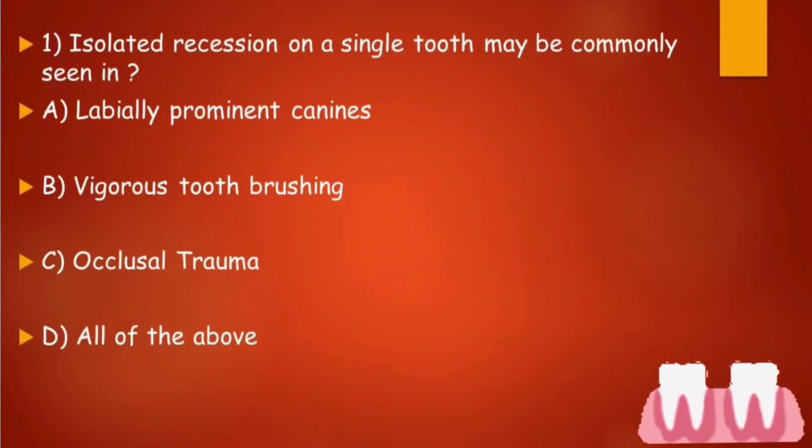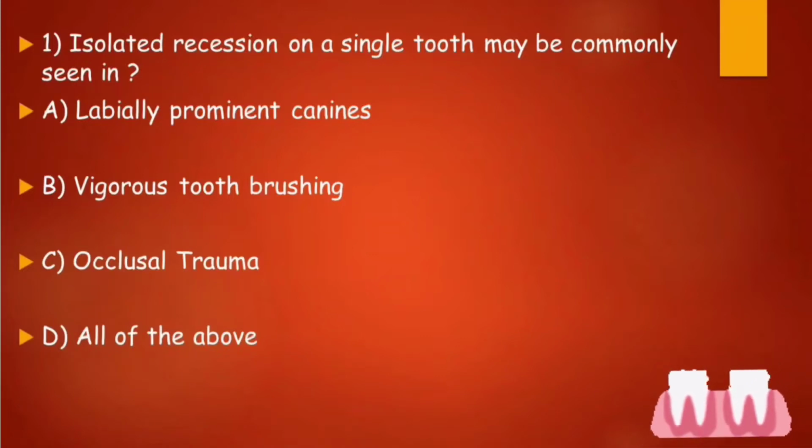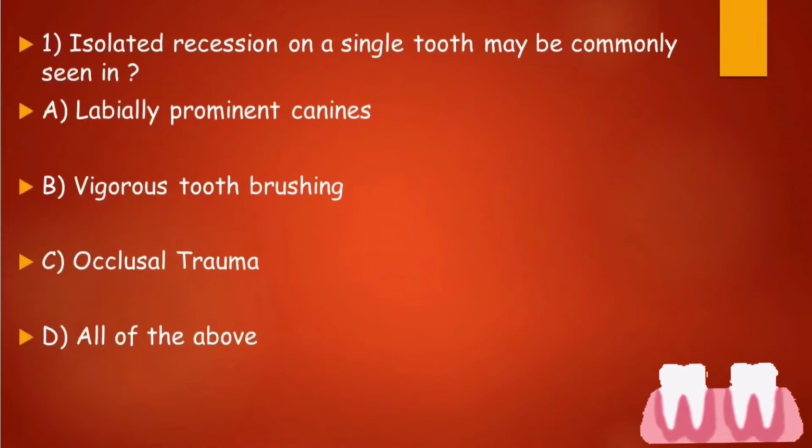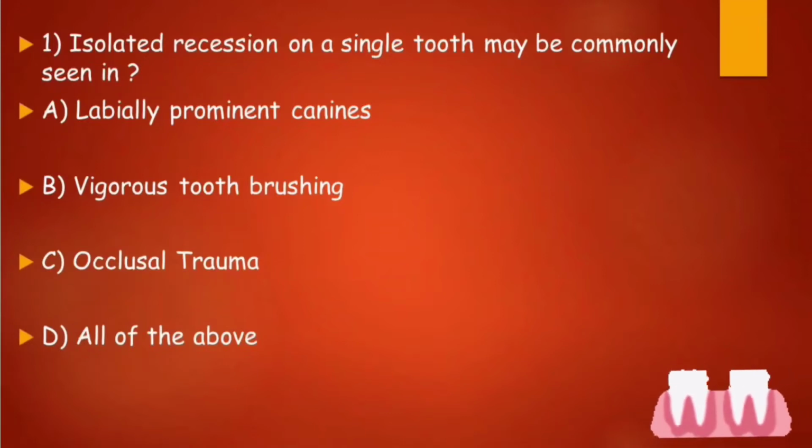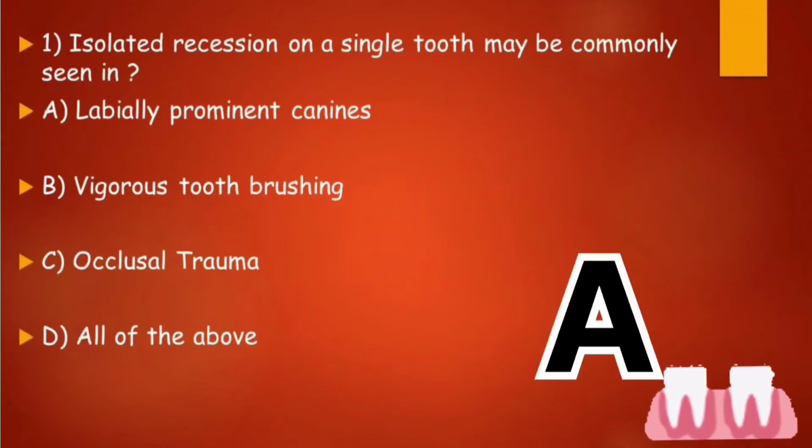Isolated recession on a single tooth is the key word in this question. See, the recession chapter is very important from the periodontology subject, whether it is for the final year or whether it is for the NEET MDS. The right answer is option A, that is the labially prominent canines. Second question goes on your screen.